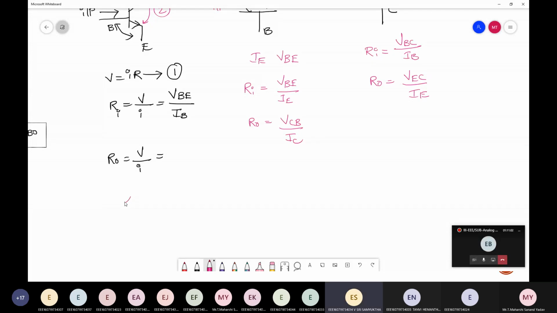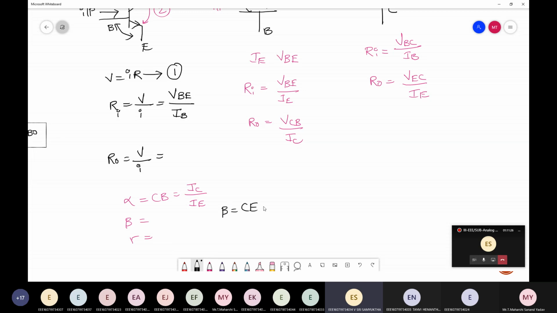Next, alpha, beta and gamma. Alpha is for common base. What is output and input currents? IC by IE. Next, beta.